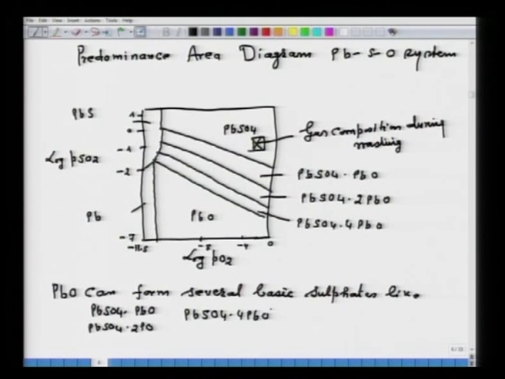That means, if our objective is to convert PbO to PbSO4, then it goes through PbSO4 4 PbO, then 2 PbO, and then 1 PbO, and then ultimately to lead sulphide.